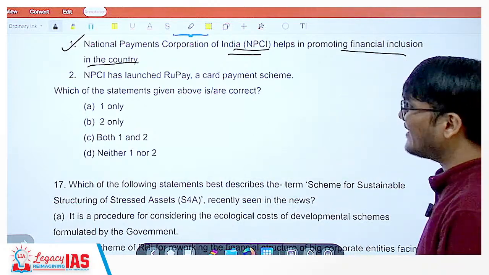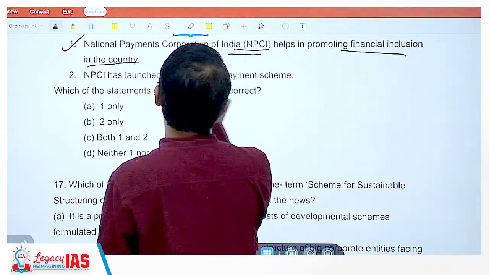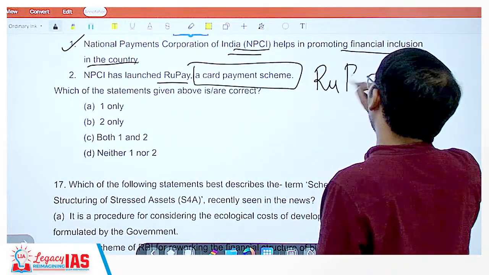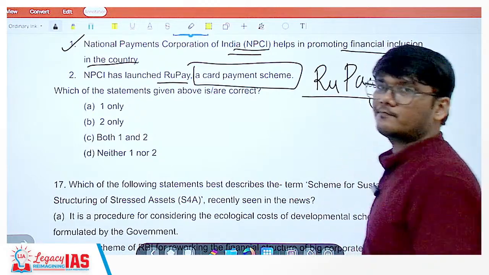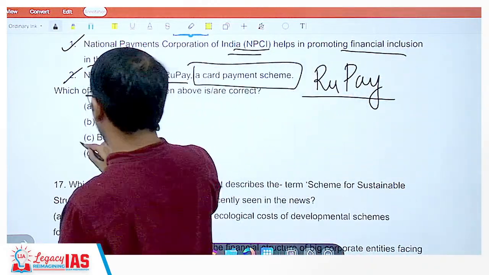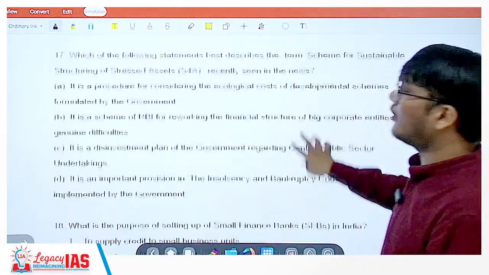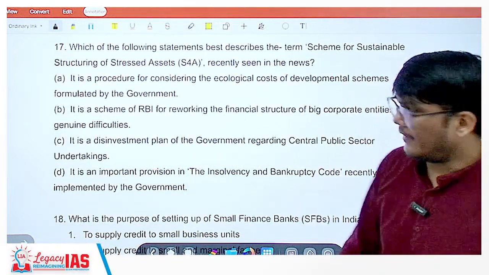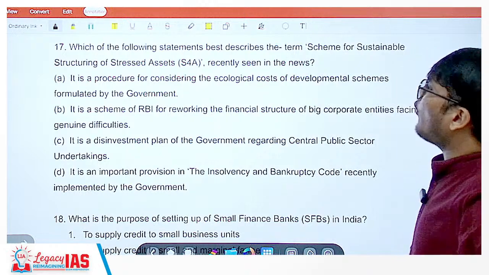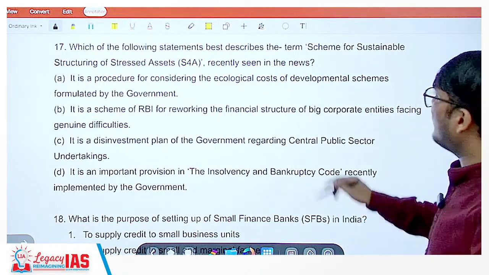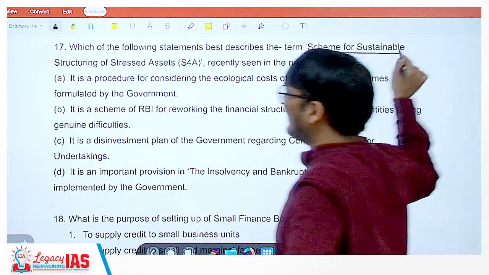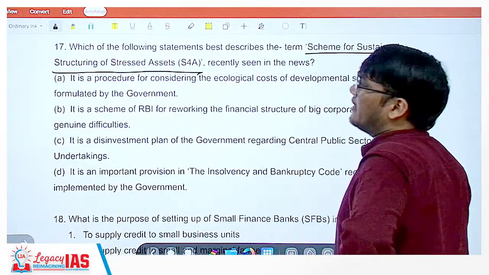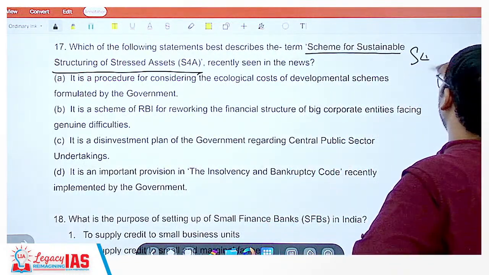Statement 2, NPCI has launched RuPay, a card payment scheme. Yes, it has launched the RuPay cards. All right. So both statements are correct. The correct answer would be option C. Both 1 and 2 are correct. Now, which of the following statements best describes the term scheme for sustainable structuring of stressed assets recently seen in news? They are asking about the S4A scheme.